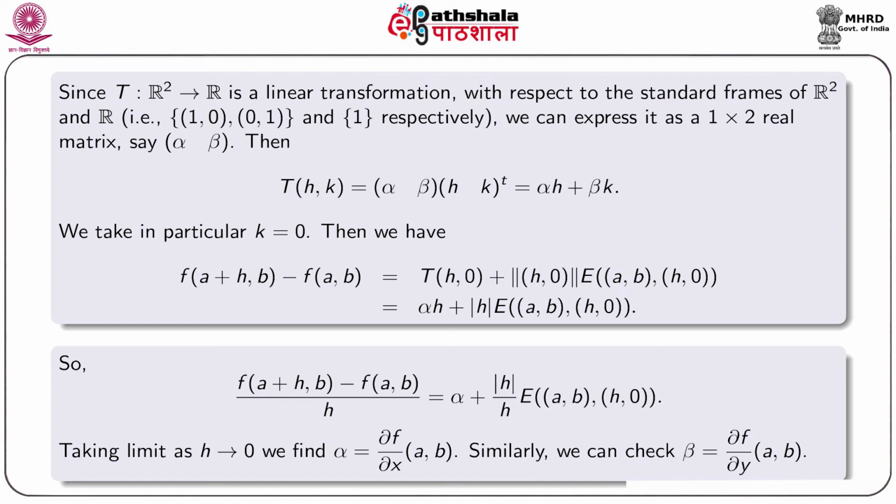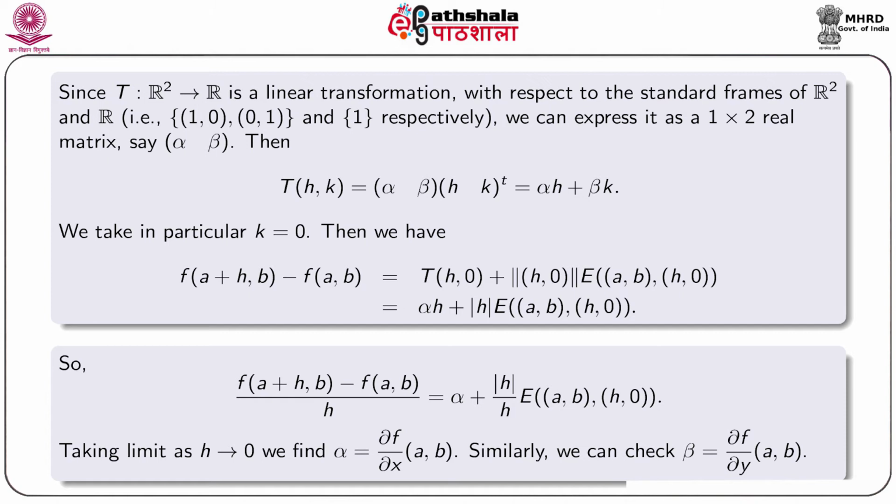Since T from R2 to R is a linear transformation with respect to the standard frames of R2 and R, for R2 it is the doubleton set {(1, 0), (0, 1)}, and for R it is the singleton set {1}. We can express T as a 1 by 2 real matrix, let it be (alpha, beta). Then we can express T equal to the matrix product (alpha, beta) and (h, k) transpose, and that equals the real number alpha h plus beta k.